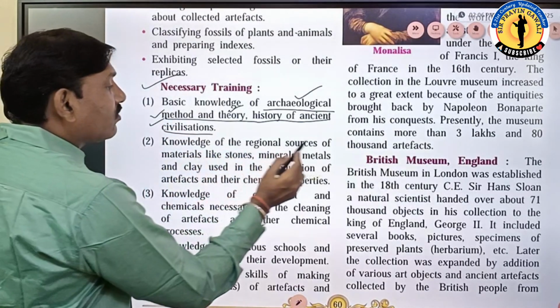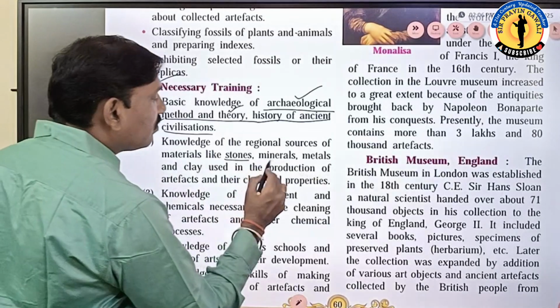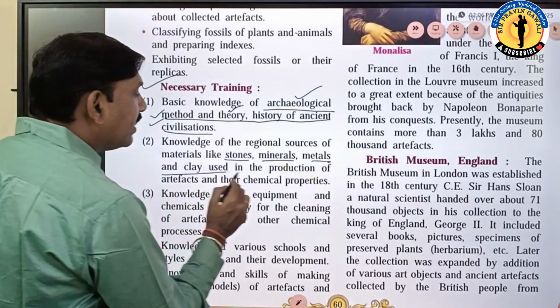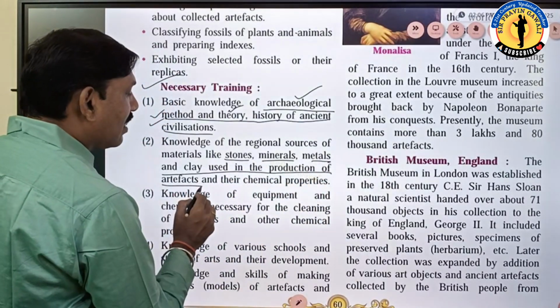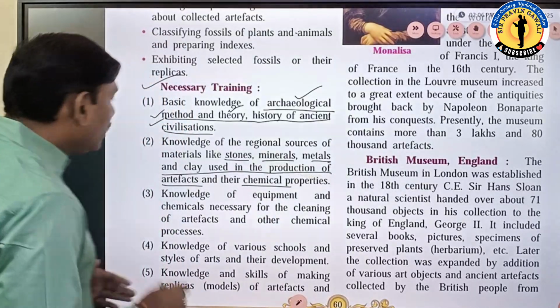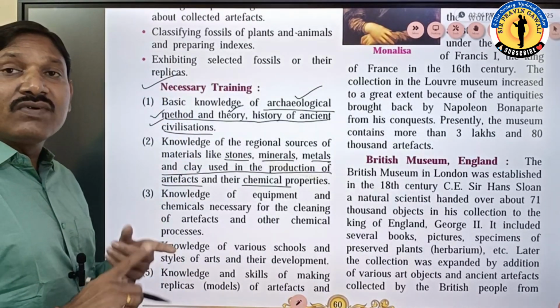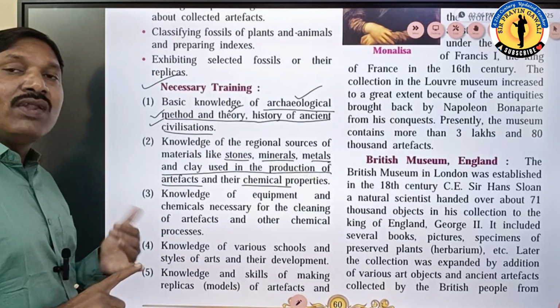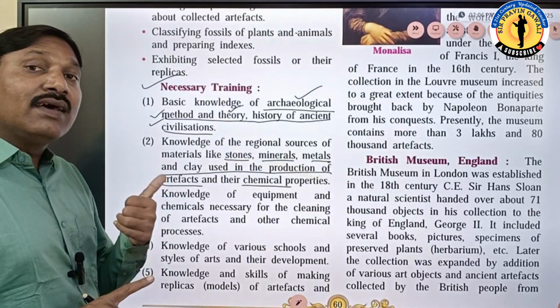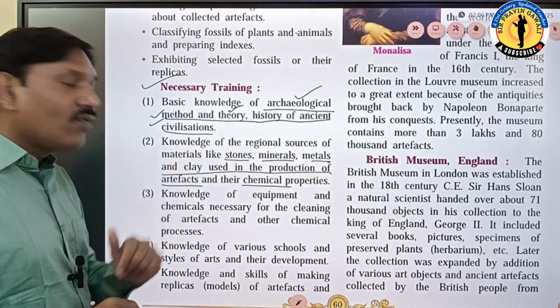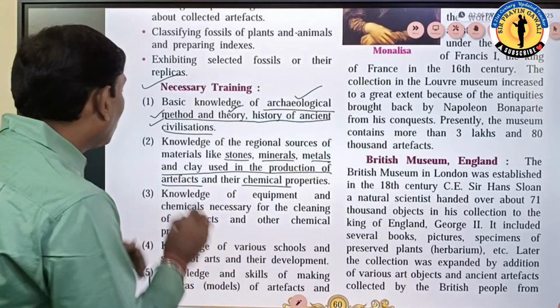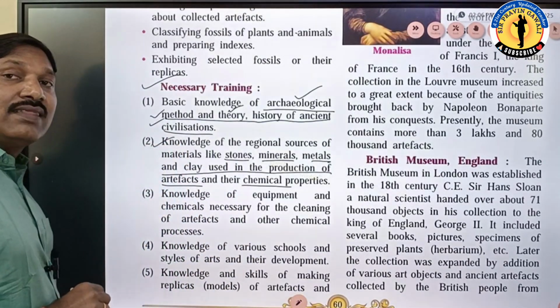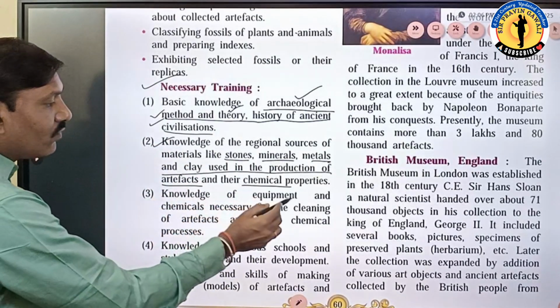Now, knowledge of regional sources of material like stones, minerals, metals, clay used in the production of the artifacts and their chemical properties. So he should have such kind of knowledge of stone, of material, of metal, of chemicals, of ink. I have told you already in the written document. In the same way, such kind of knowledge is required for preserving the material sources.